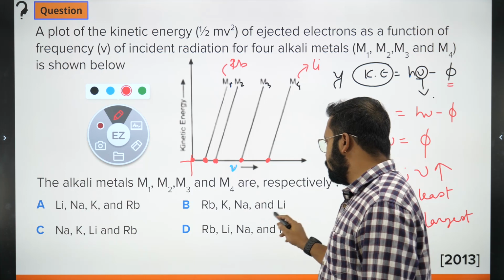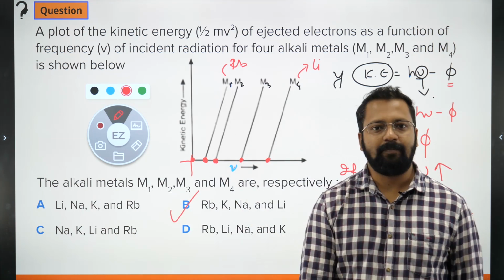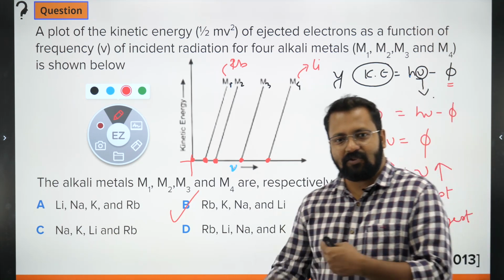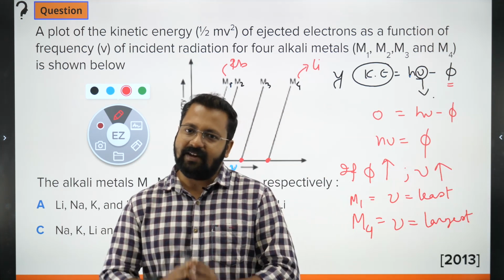Rubidium, potassium, sodium, lithium, the right answer should be B. ठीक है? Perfect. सिंपल से सवाल है, एक बार फिर से इसको रिवीजन कर लीजिएगा. This is a very easy question.